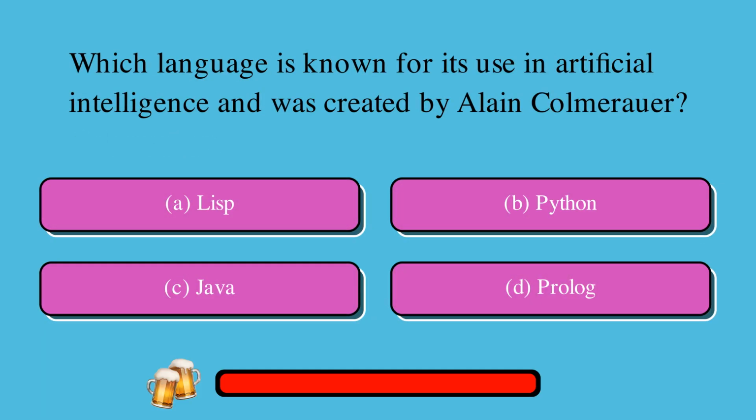Which language is known for its use in artificial intelligence and was created by Alain Kolmogorov? A, Lisp, or B, Python, or C, Java, or D, Prolog? The correct answer is D, Prolog.